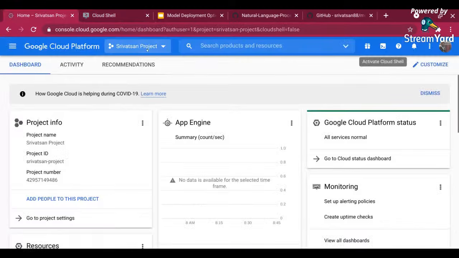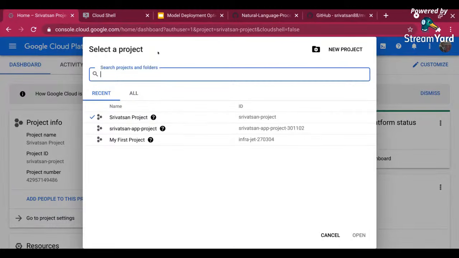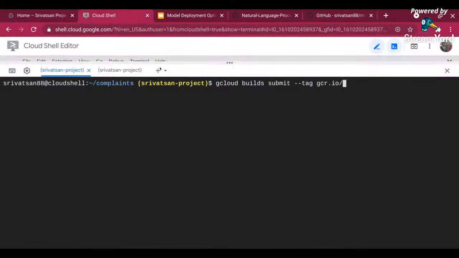If you go over here to my home screen, you can see this is my project name, Srivatsan project. You can have multiple projects created. You can just click on new project and create a project. I create a new project because if I have multiple projects and I want to monitor billing separately, or set alerts for billing separately, I can create multiple projects and do it over here. Let me come back to Cloud Shell.